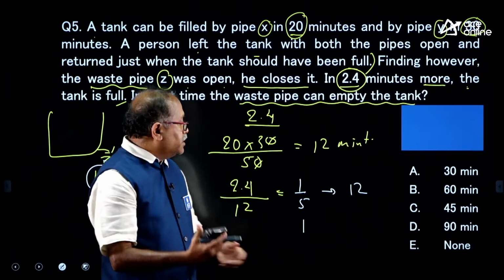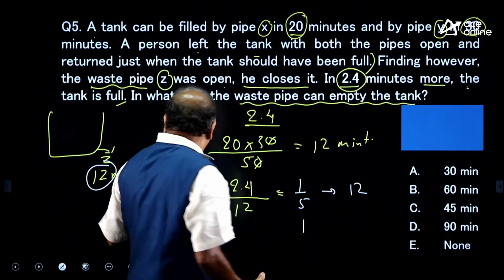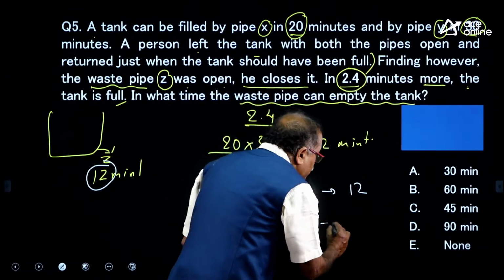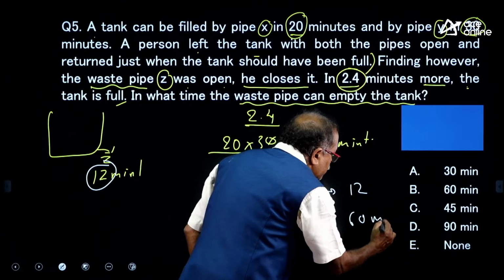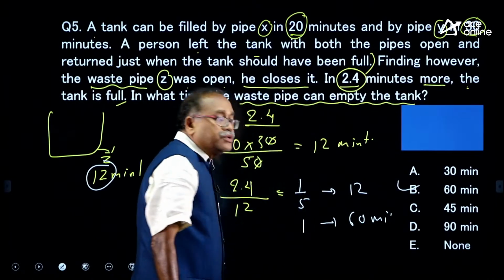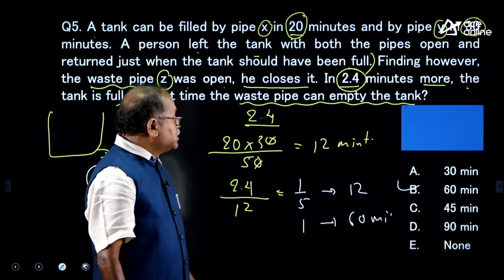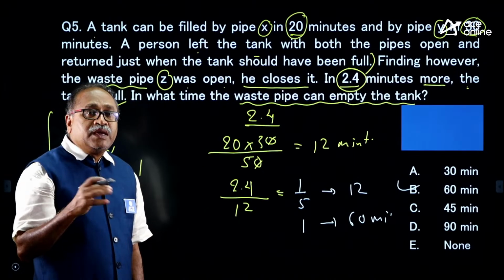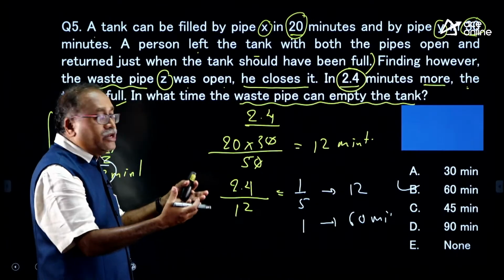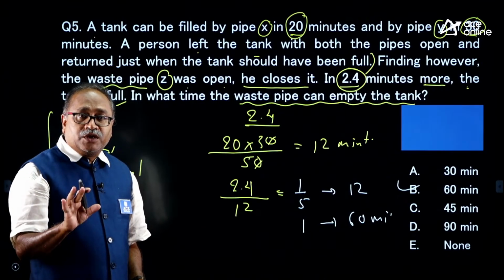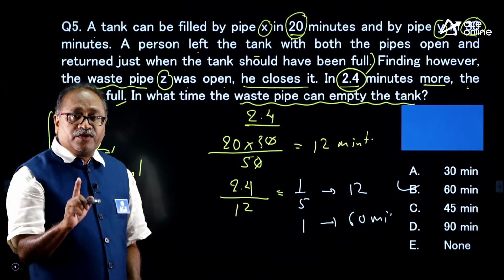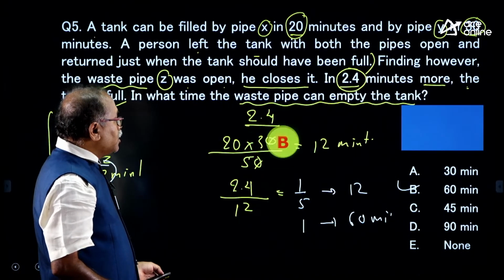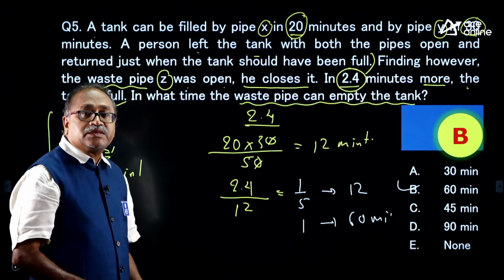If 1/5 of the tank it can empty in 12 minutes, then one tank it will empty in 5/12, that is 60 minutes. That should be your answer. Option choice B. Say that the question is easy, but the way the language is used, you may not be able to connect the facts. But okay, you have learned one question. If you are not knowing, I am moving on to the next question. Option choice B, that is 60 minutes.